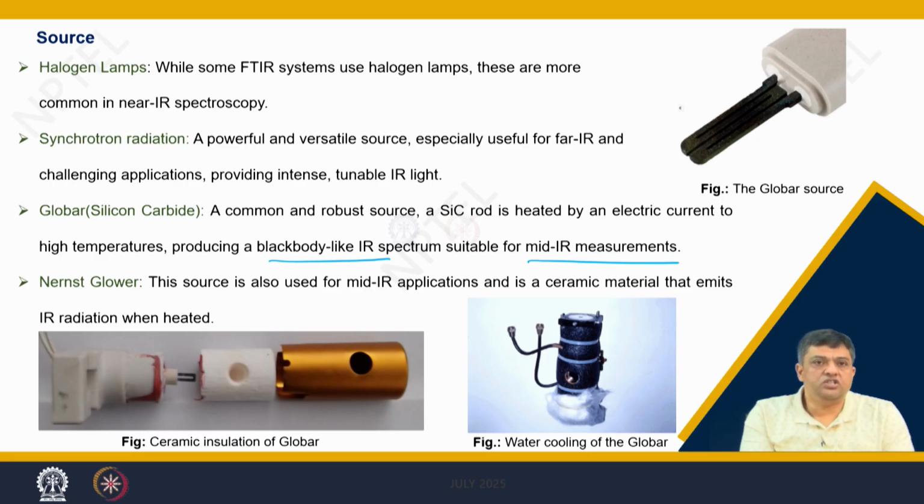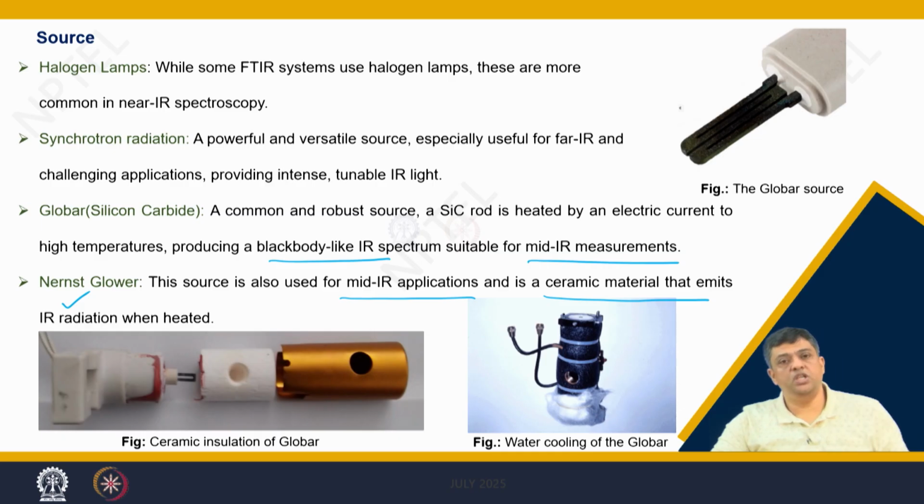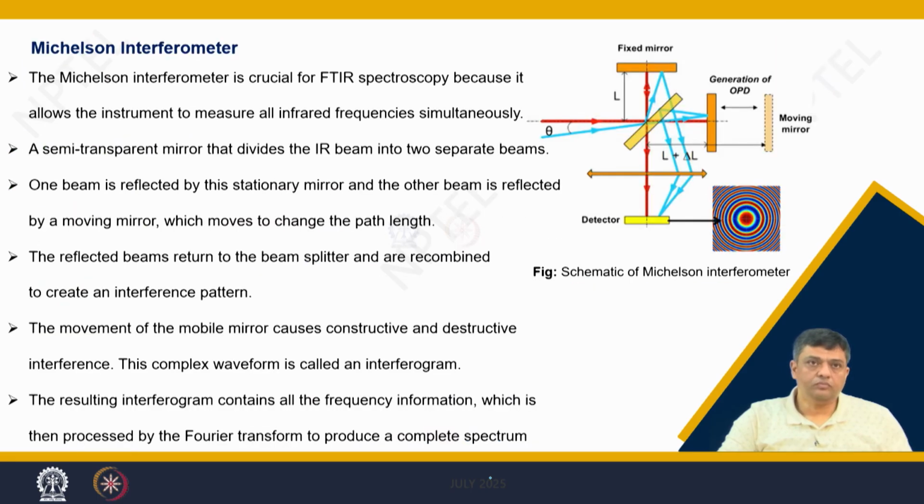If you have the Nernst glower, this source is again for mid IR applications and is a ceramic material that emits IR radiation when heated. So, depending upon which energy region you are investigating, you will choose the measurement setup where you will be carrying out the studies.